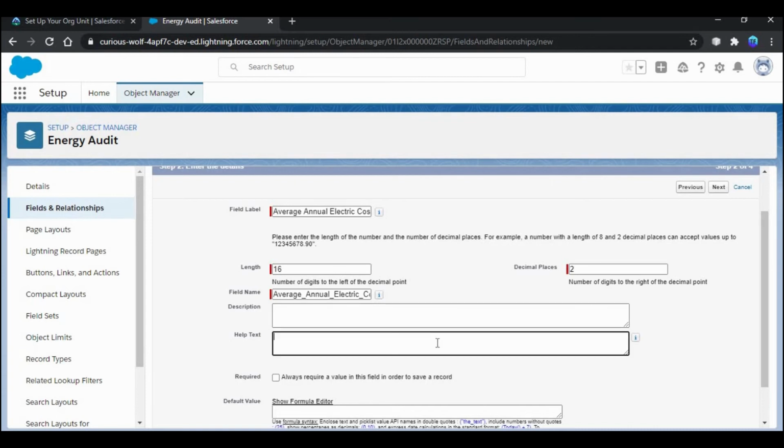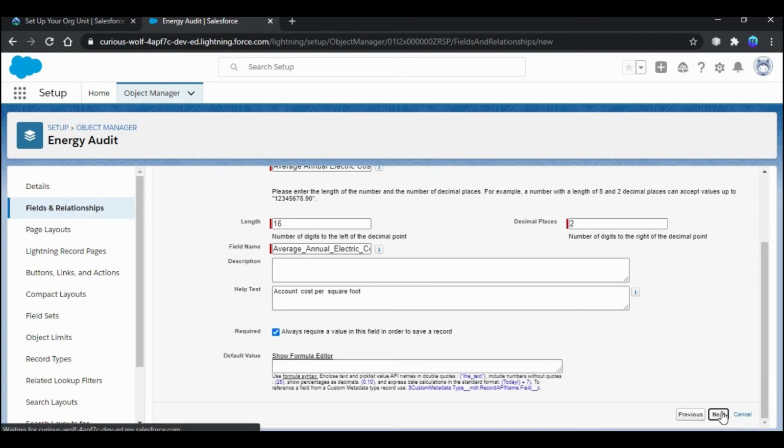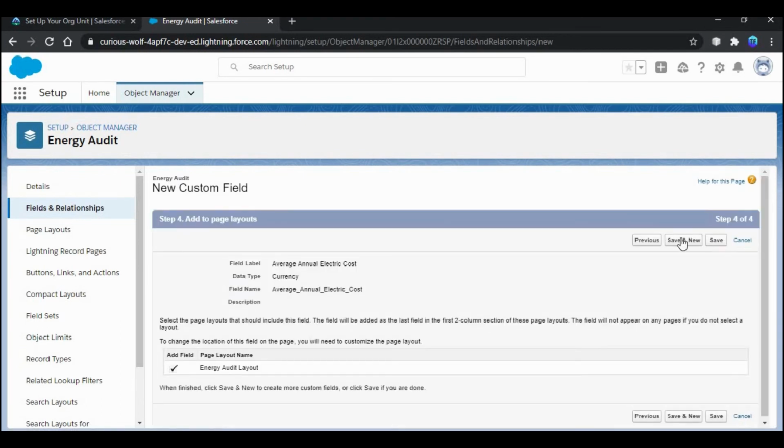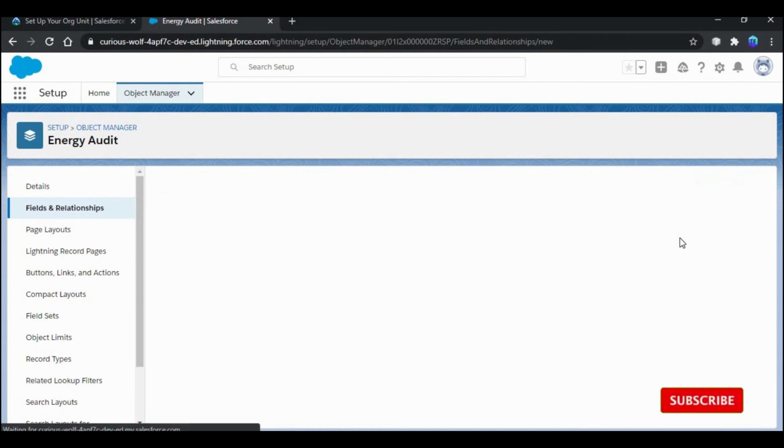For the help text, give account cost per square feet, and select always require a value and then click next. Again click next and give save and new.